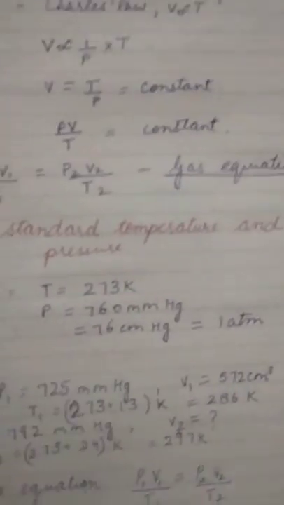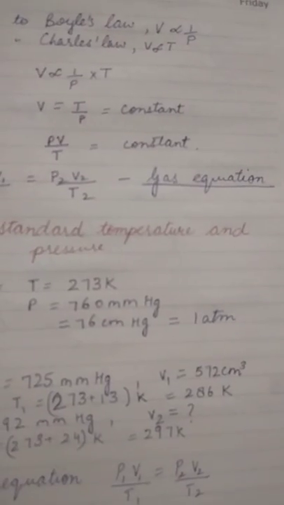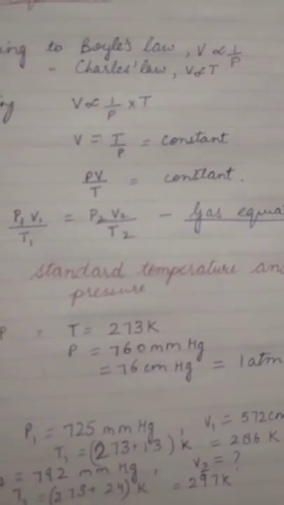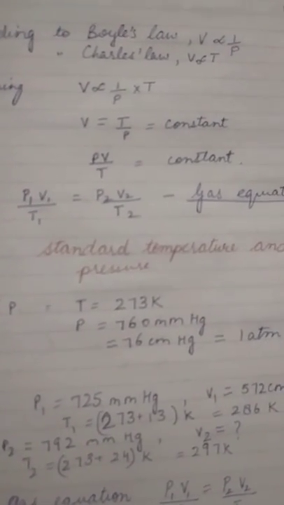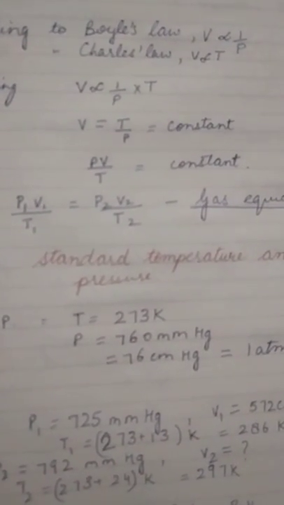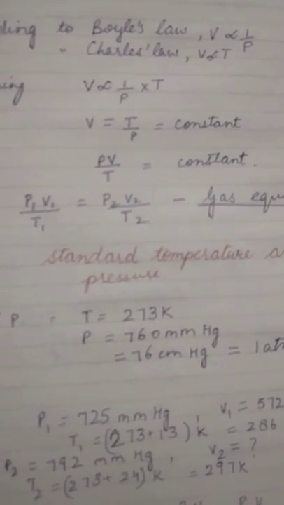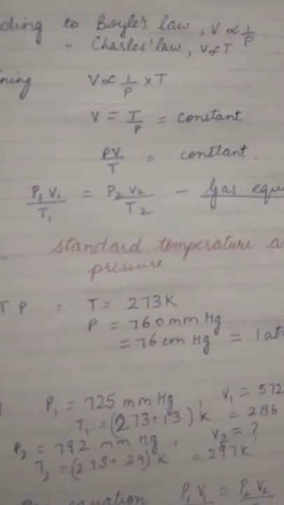Now the next thing is the gas equation. The gas equation is the combination of Boyle's law and Charles' law. Boyle's law says that volume is inversely proportional to pressure, whereas Charles' law says that volume is directly proportional to temperature. Combining these two, volume is inversely proportional to pressure and directly proportional to temperature, so V is equal to a constant times T upon P, or PV upon T is a constant.